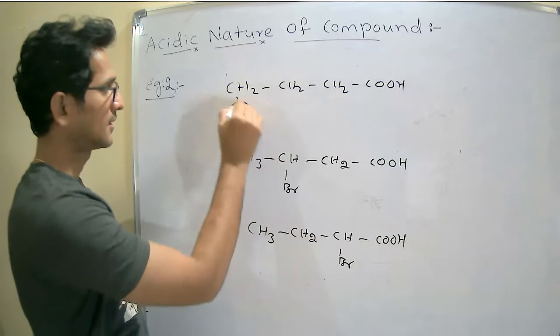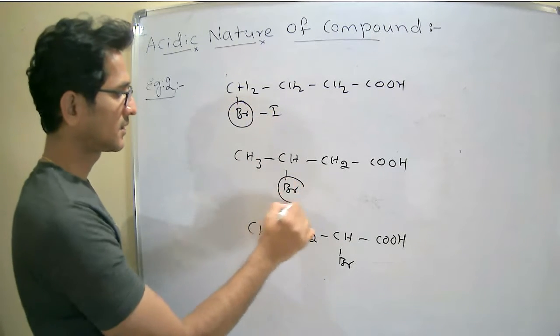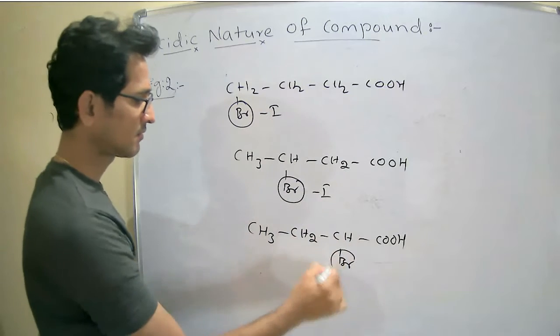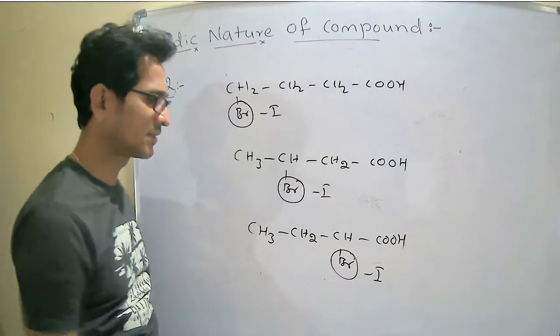Now see here, minus inductive effect, minus inductive effect, minus inductive effect.